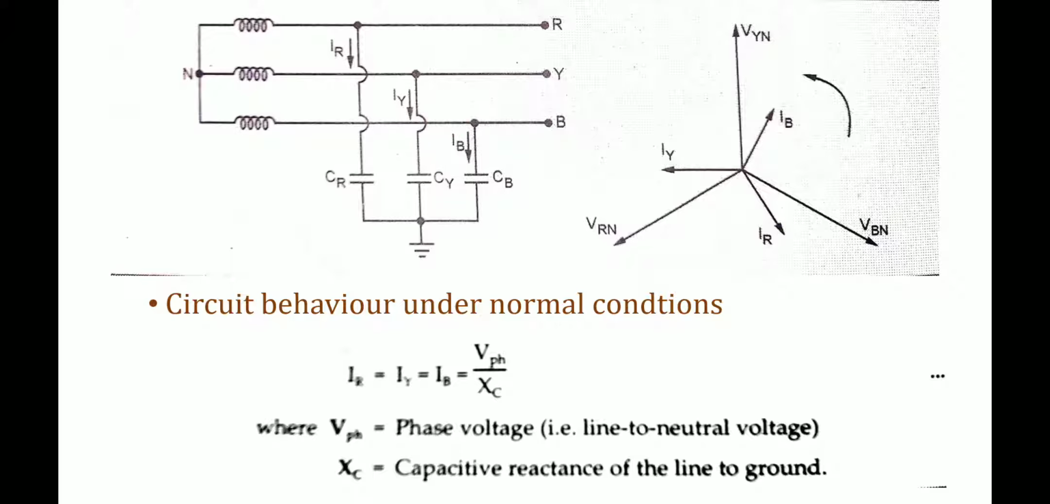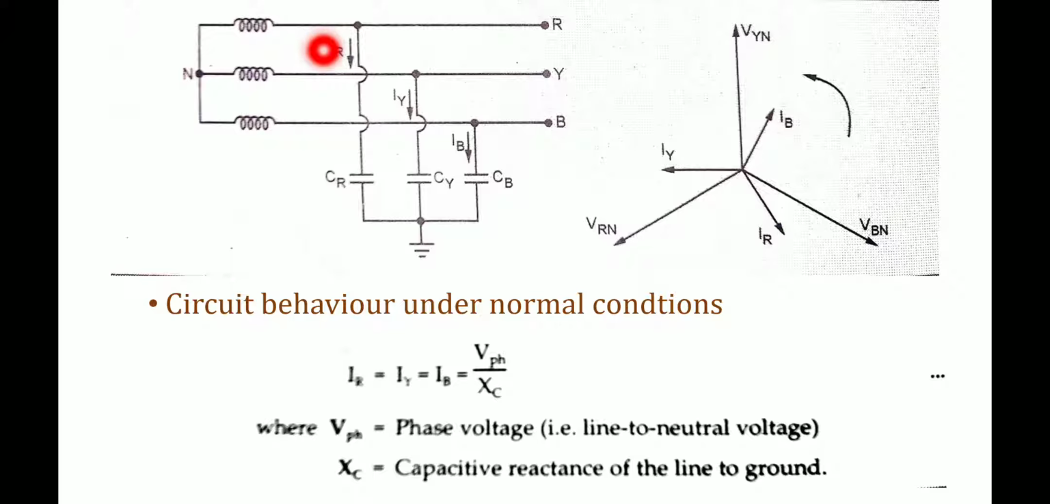So the first thing is that the circuit behavior we are going to study is under the normal conditions, meaning under steady state as well as the balanced condition. Next, what I have assumed here is that the line is perfectly transposed so that each conductor has the same capacitance to the ground. So the same capacitance means CR equal to CY equal to CB equal to capital C itself. Since the phase voltages VRN, VYN and VBN have the same magnitude and are displaced 120 degrees apart, the capacitive currents will be the same.